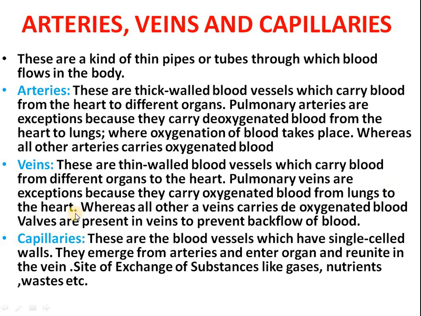Otherwise all the veins carry deoxygenated blood. Deoxygenated means carbon dioxide rich blood, but there is an exception: the pulmonary vein that carries oxygenated blood from the lungs to the heart. And in the structure of the veins, valves are present. What are valves? Valves are flap-like structures present inside the veins to prevent the backflow of the blood, so that blood does not flow backward in these veins.